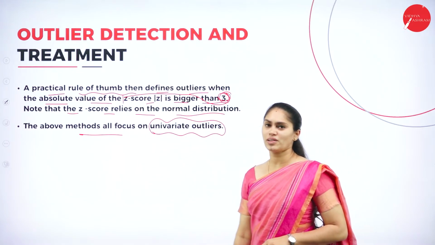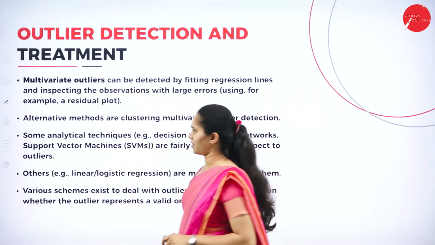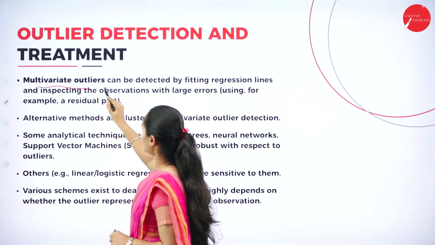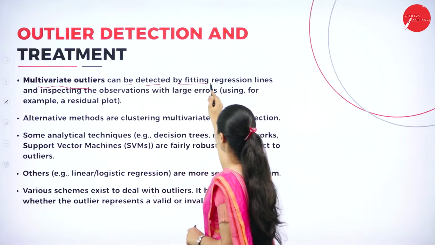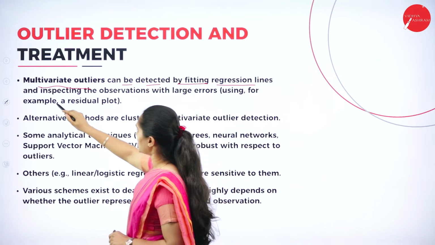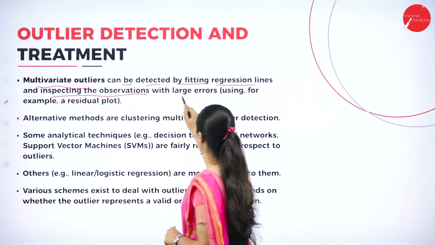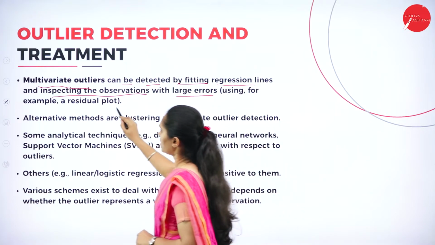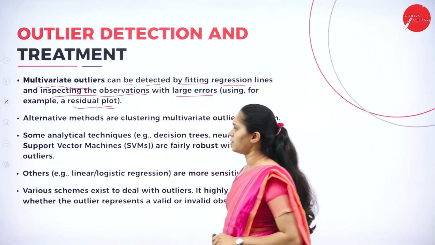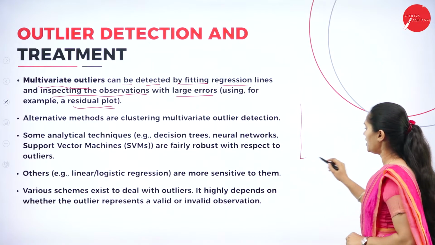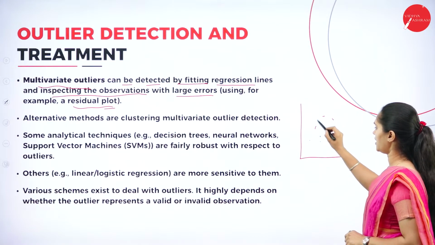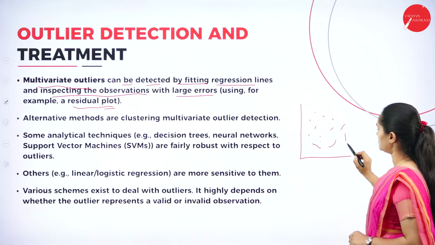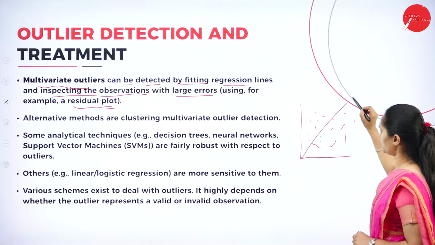Then what takes care of the multivariate outliers? Multivariate outliers can be detected by fitting regression lines and inspecting the observations with large errors, using, for example, a residual plot. For example, consider I have some data set and I put one line.